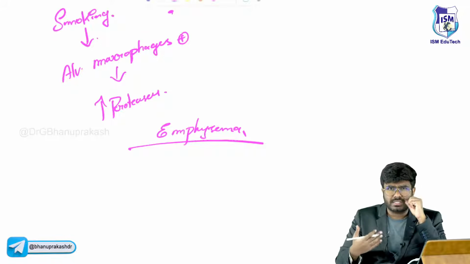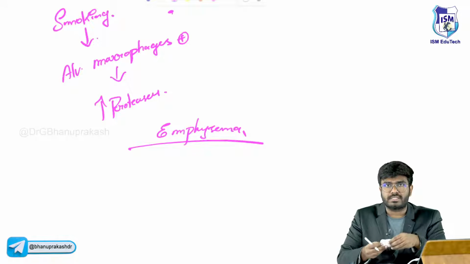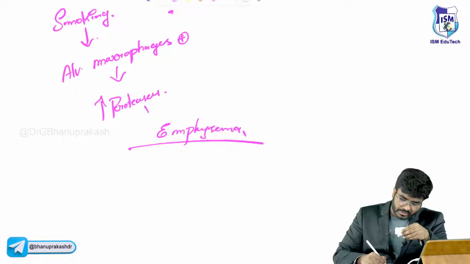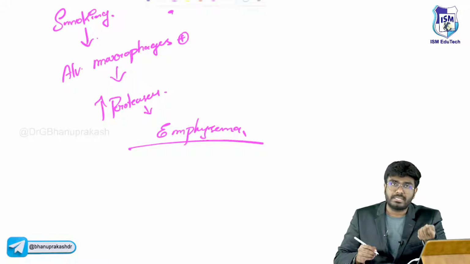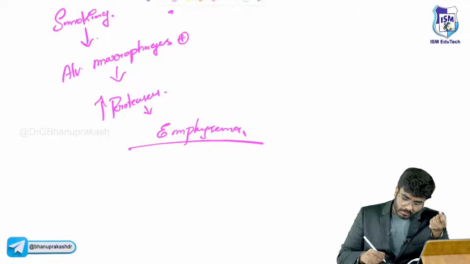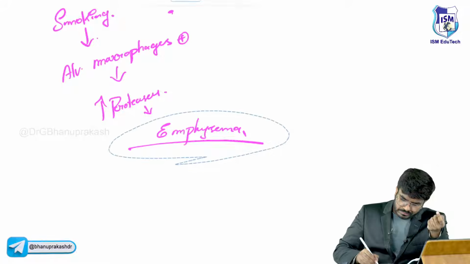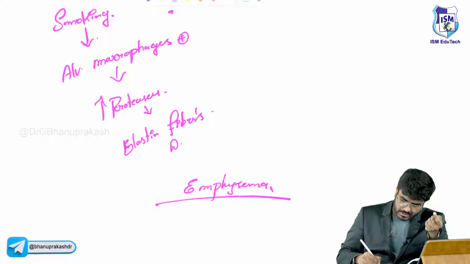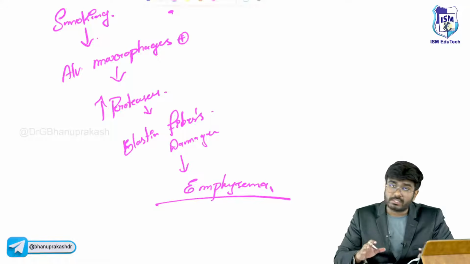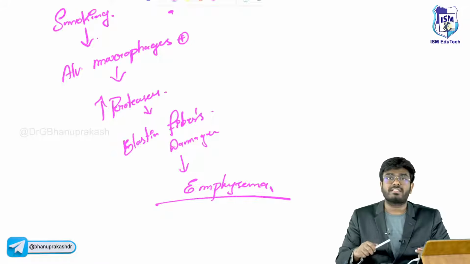More proteases, not normal proteases, lots and lots of proteases. So what will these proteases do? These proteases will damage the elastin fibers and the alveolar septa. Let me put it here: the proteases will damage the elastin fibers. Okay, elastin fibers damaged, elastic recoil is gone, that is seen in emphysema.